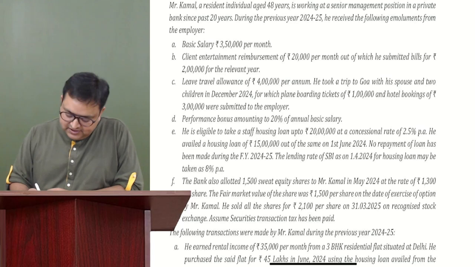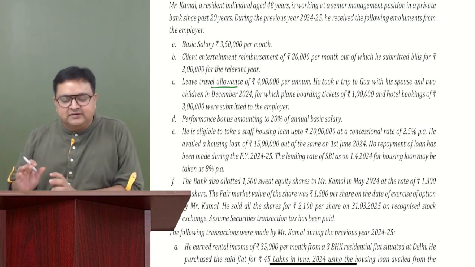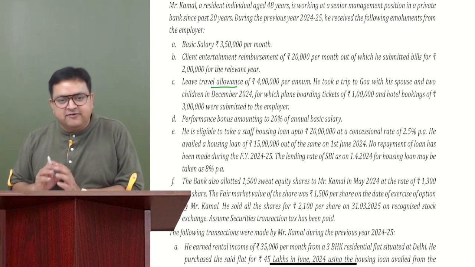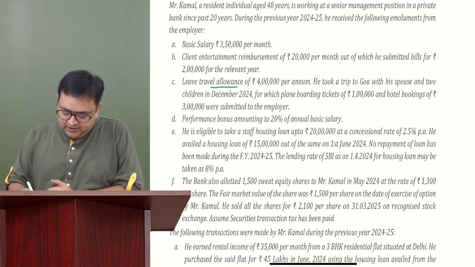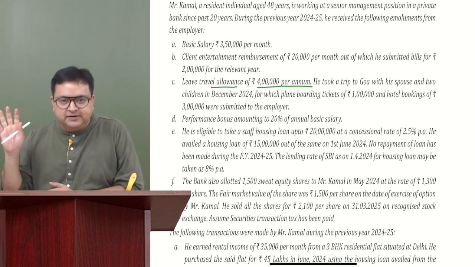Leave travel concession. So leave travel allowance he is getting. And guys, we are following optional regime, right? See, if this would have been a default regime, I would have taxed everything, whatever we are getting. So leave travel concession is 4 lakh per annum. If this would have been default regime, 4 lakh would have been taxable.